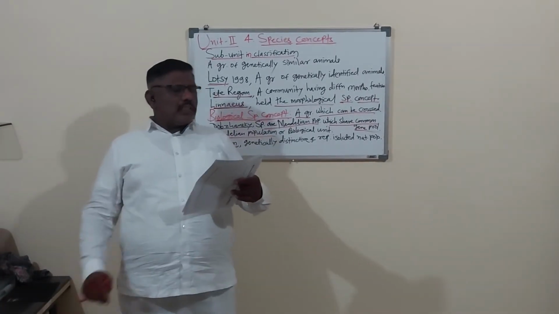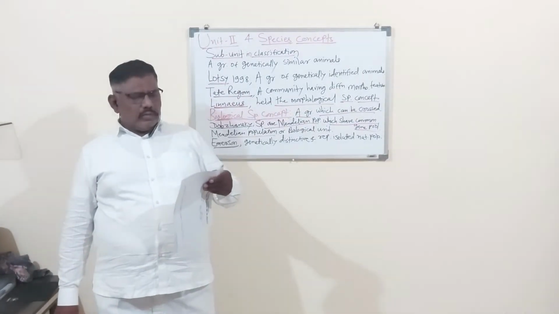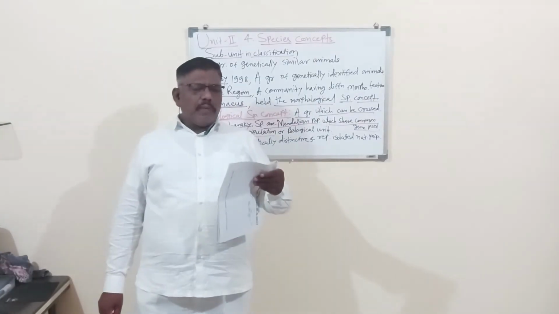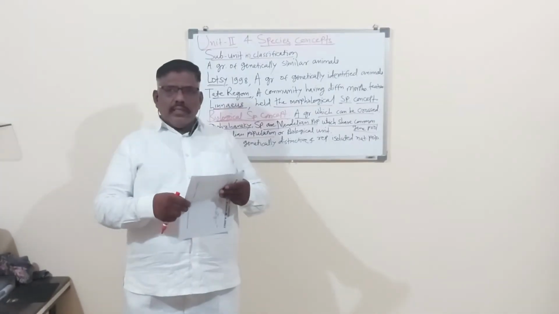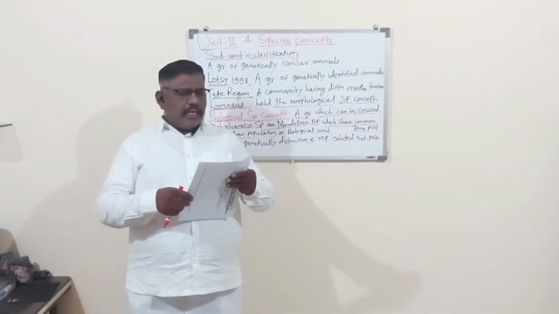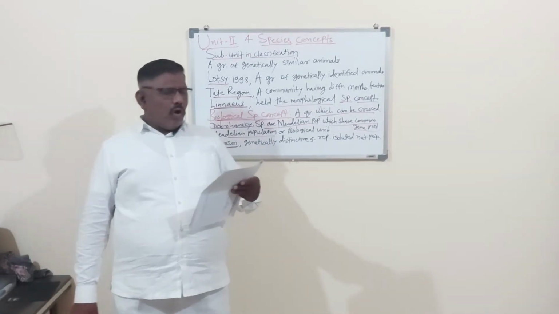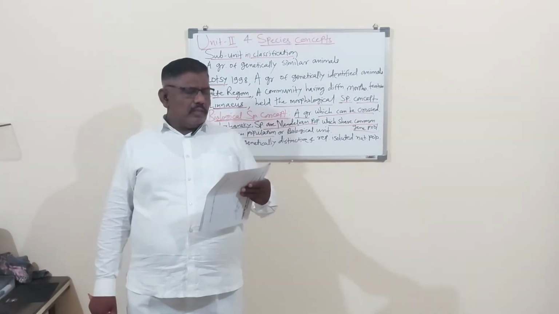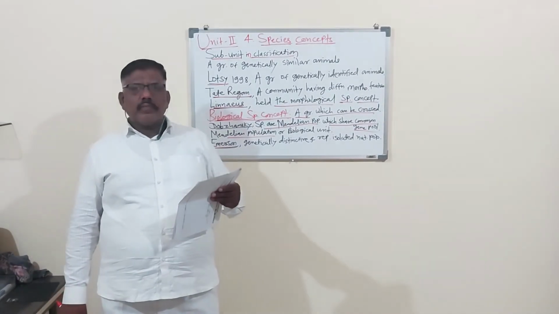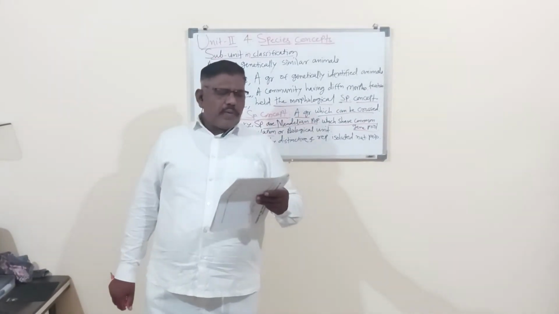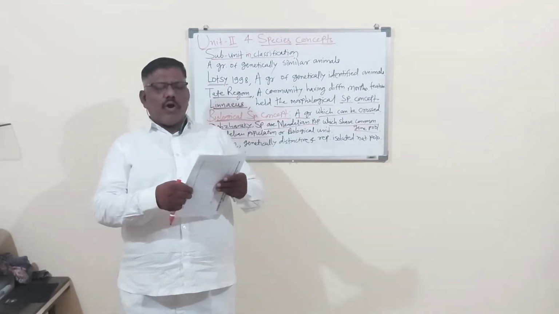A species is formed of two or more geographically isolated populations; they are called subspecies. Geographically isolated populations of a species which are capable of interbreeding and producing fertile hybrids are called subspecies. A species is formed by many populations, and each population is called a subspecies.